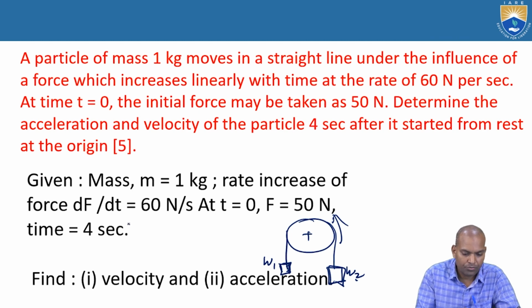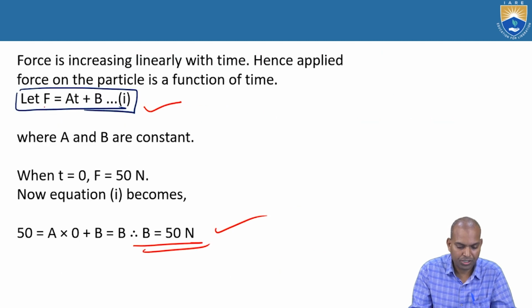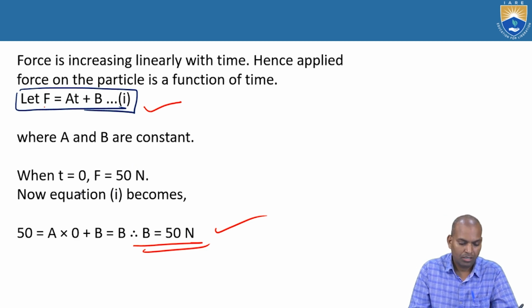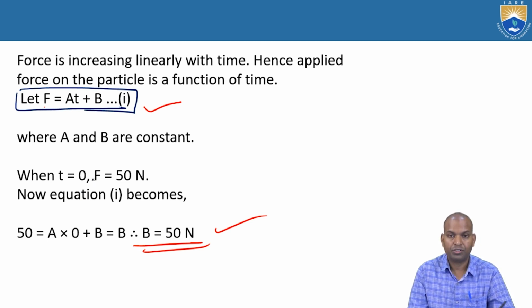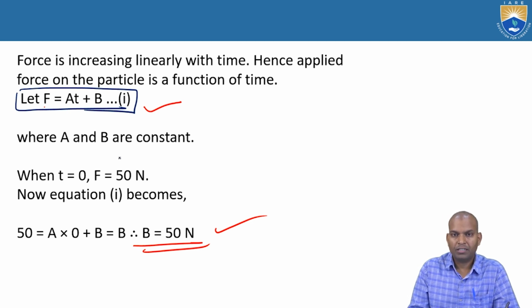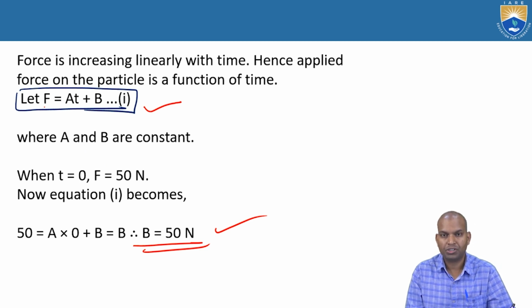Now, let me summarize this session. In this session, we started with the definition of kinetics. Next, we got to know the definitions required to understand the kinetics of rigid bodies, such as force, mass, and acceleration. When the body is under kinetics, the force should be considered. When the force is applied on the mass having certain motion, that's why force, mass, and acceleration. The characteristics of the force are the magnitude of the force, the direction, and the point of application.